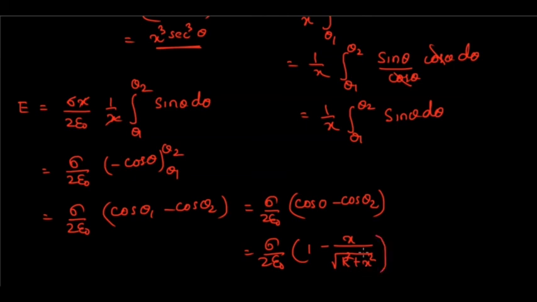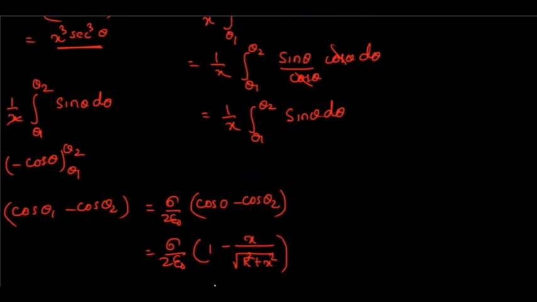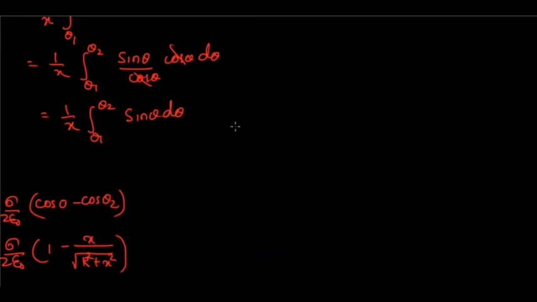Is that clear? So finally we got the expression for electric field due to a disk. The expression is E is equal to sigma by 2 epsilon naught whole into (1 minus x by square root of r square plus x square). Is that clear?